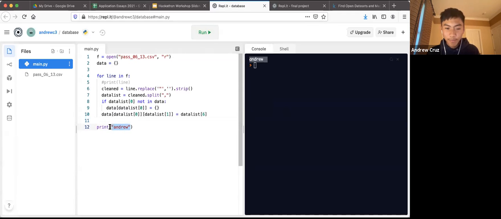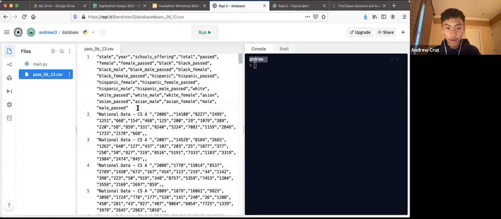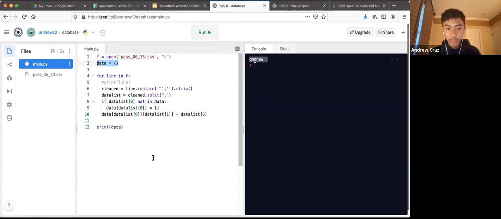But let's say I didn't want my name to be printed out. I wanted to figure out what's going on in this program. One thing I could do is, instead of my name, put this value called data. And what is data? Well, at the beginning of our program, we made a new value and we called it data. What we're doing in this program is adding information to data. We're taking information from this huge file and putting it into this new variable called data. So if I print data, we can see what's going on in this program.